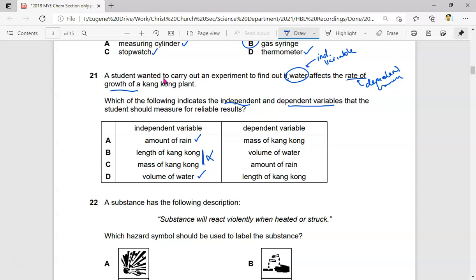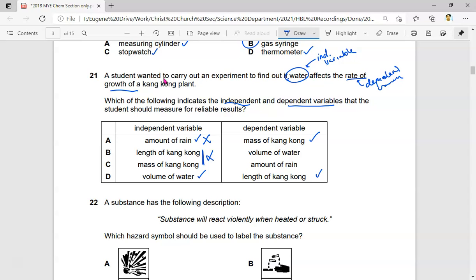Now I need to find out the rate of growth of the kangkong. In actual fact, to find out the rate of growth of kangkong, I can take the mass of the kangkong and take the length. So actually A and D both could be the answer. But which one can you control? For the independent variable, you realize that depending on whether there is rain or no rain, it's going to be so difficult. So actually, I can't really use this.